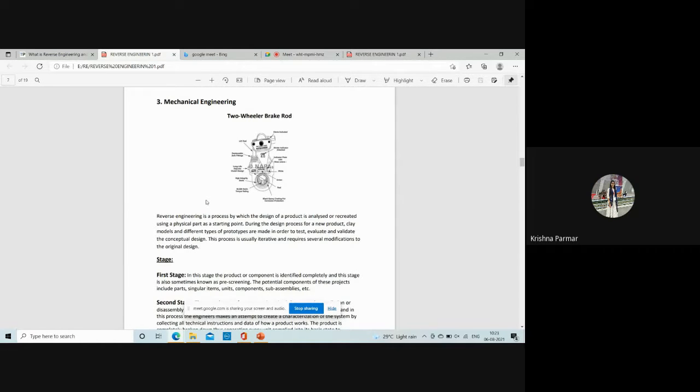Okay. And on which part did you apply this? Two-wheeler brake rod: how is the entire rod changed by applying reverse engineering? Ma'am, there are four stages.